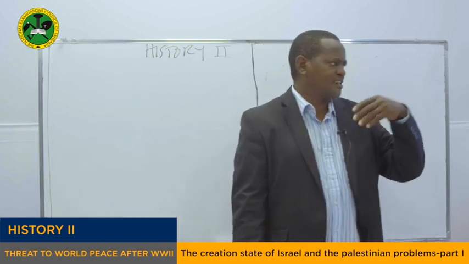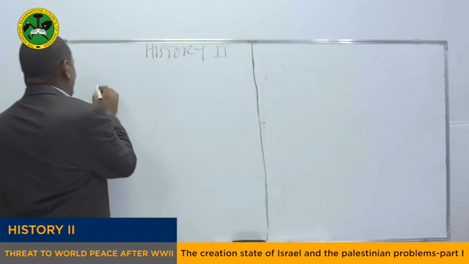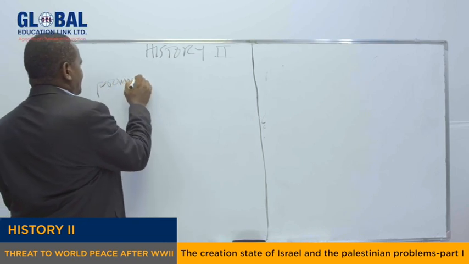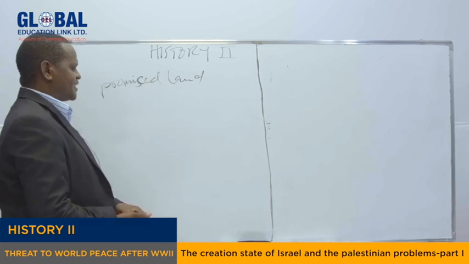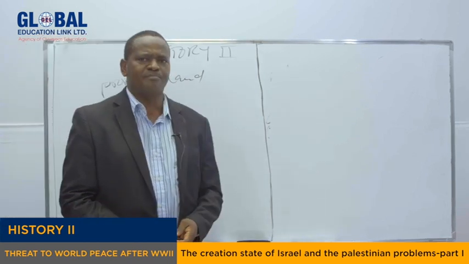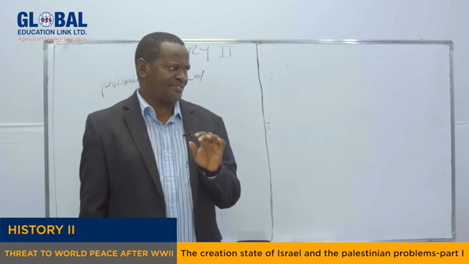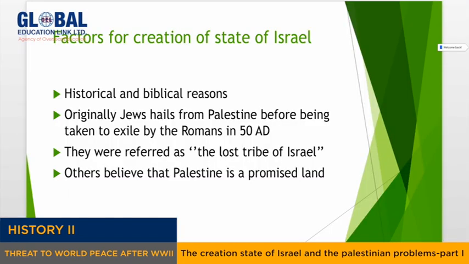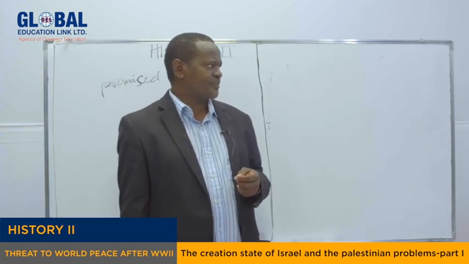They had been scattered all over the world. Others also believe that Palestine is a promised land. Some Jews believe that Palestine is the land which they have been promised by God. So they have the right to go and live in Palestine. So this is another very important reason for the creation of the State of Israel.